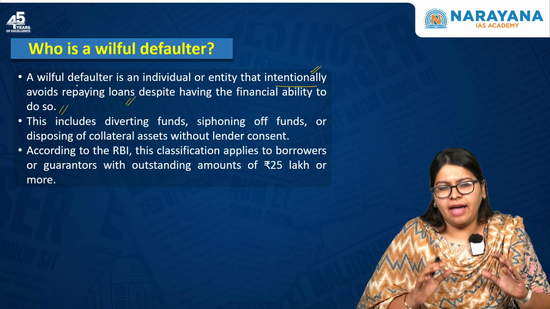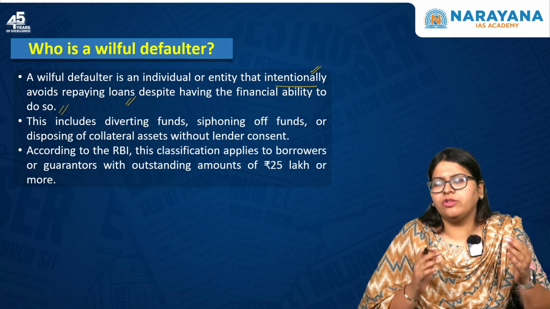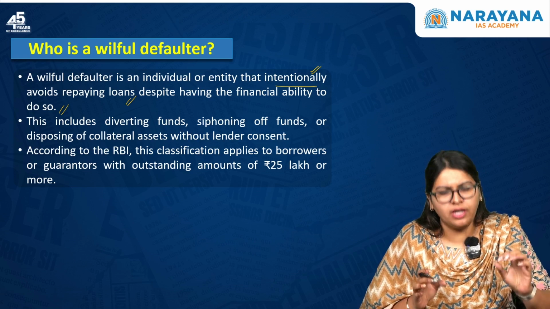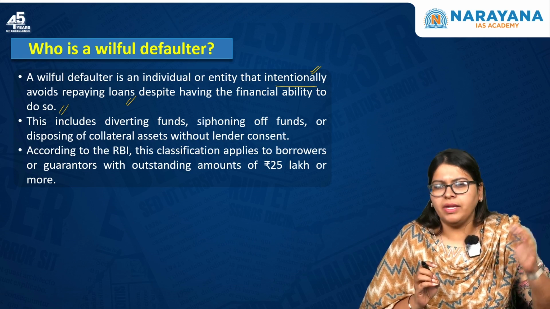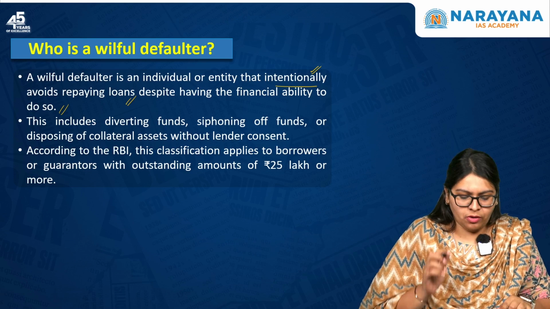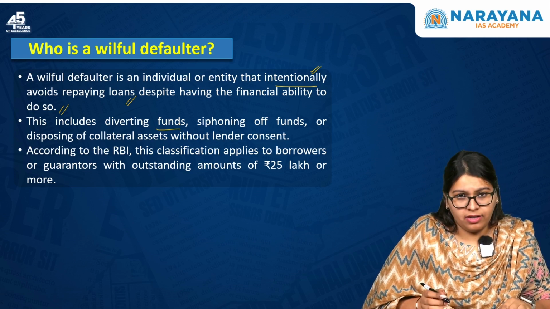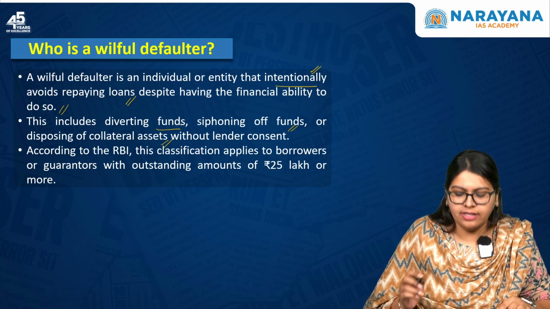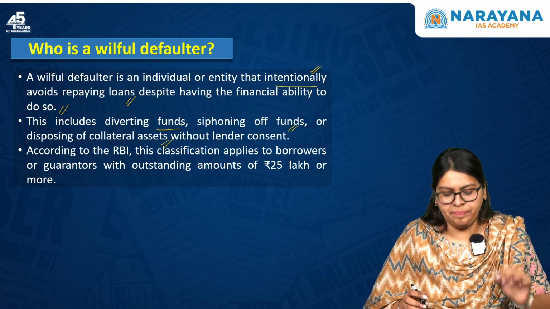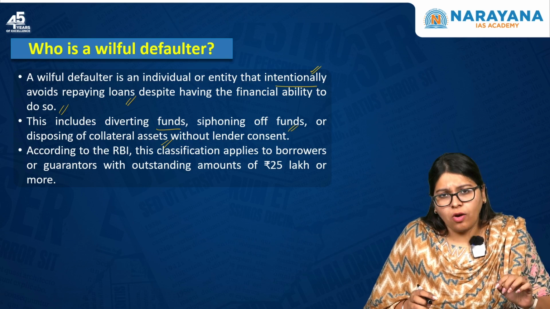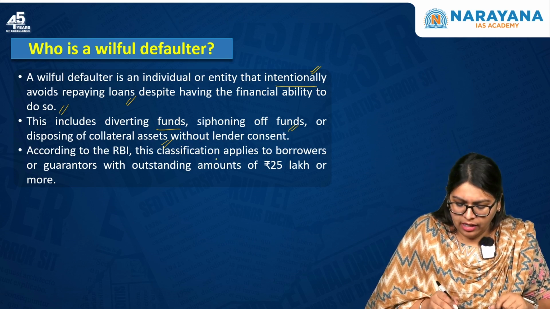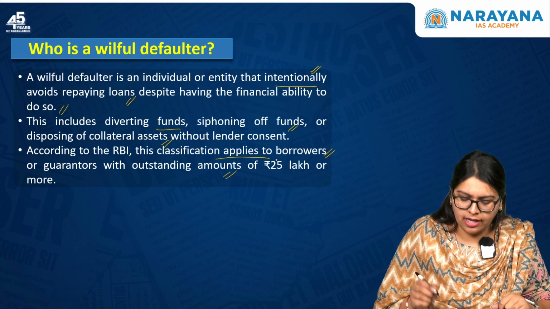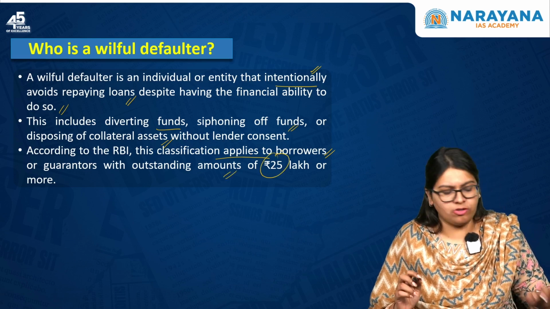So despite having enough money to repay the loans that you have borrowed, if you don't pay, you are termed a willful defaulter, and the defaulters can either be an individual or an entity. This includes diverting the funds, siphoning off the funds, or disposing of the collateral assets without the consent of the lender. Next, according to the Reserve Bank of India, the classification applies to the borrowers or the guarantors with outstanding amounts of rupees 25 lakhs or more.